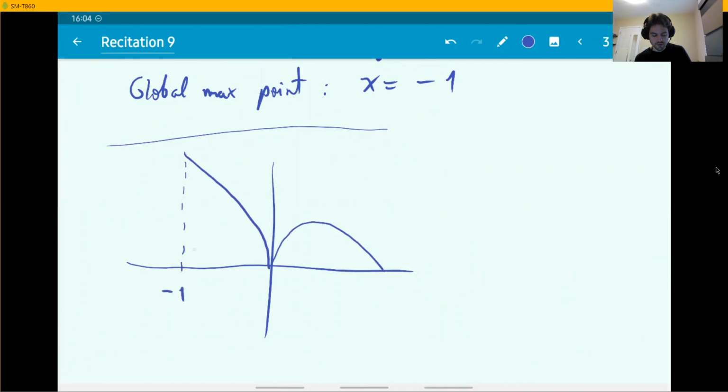It was the function defined between -1 and 2. You can see that the two values at the endpoints clearly indicate that this is the global max and this is the global min. The global min also happens here at the point where the derivative is not defined. F prime does not exist because you have a cusp.